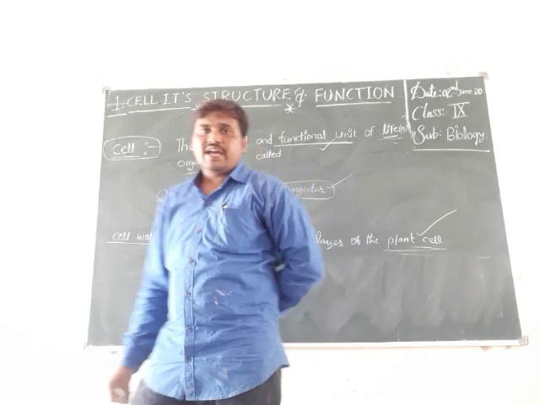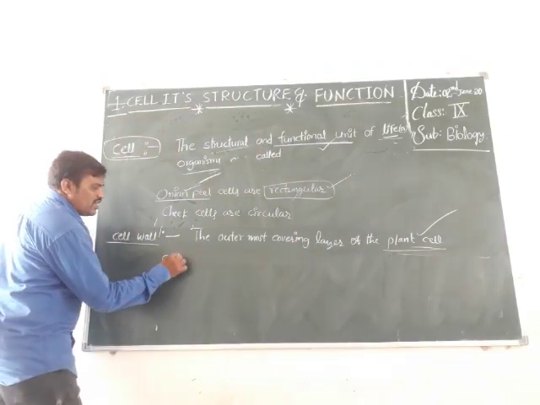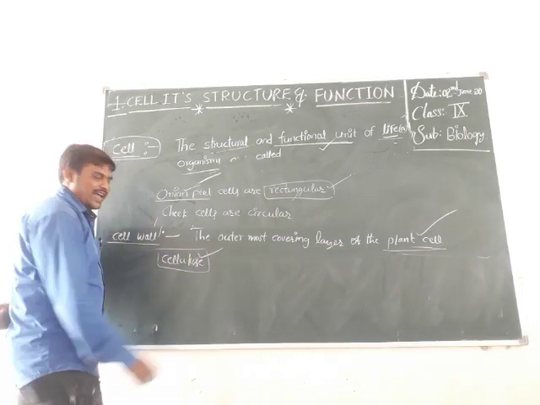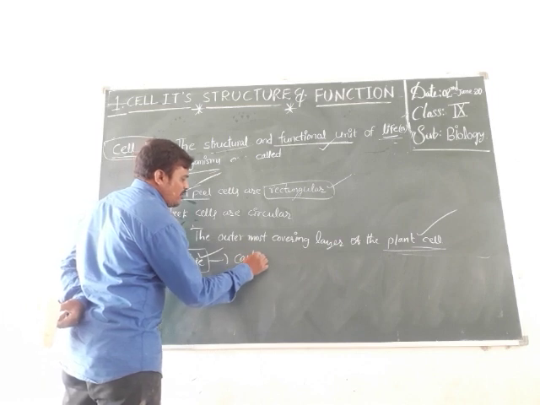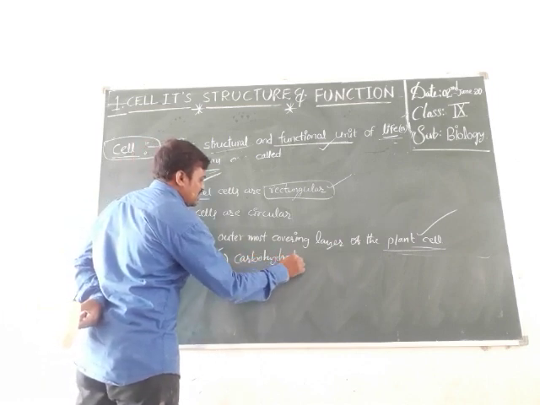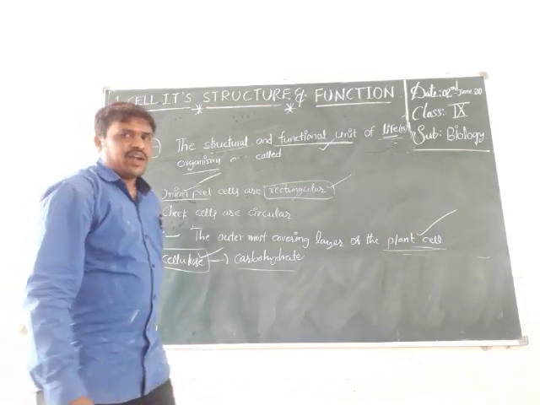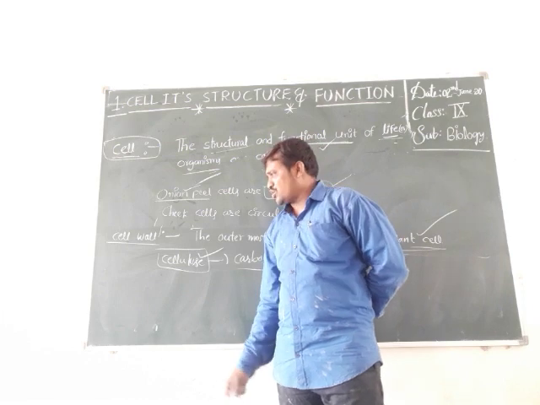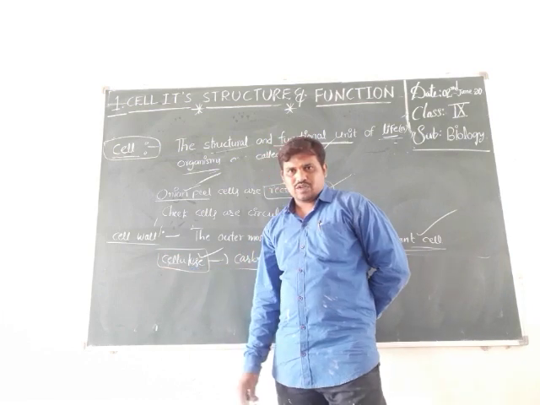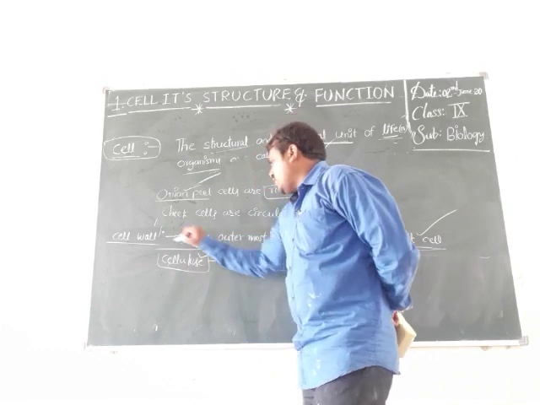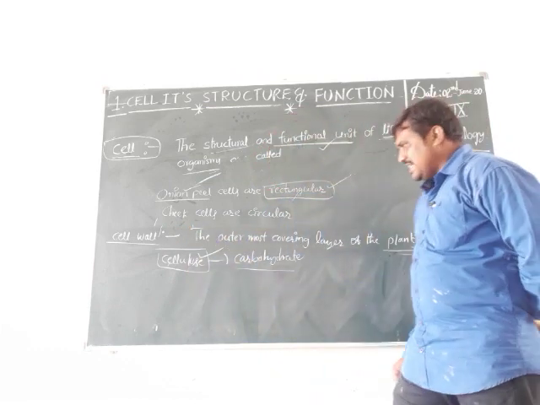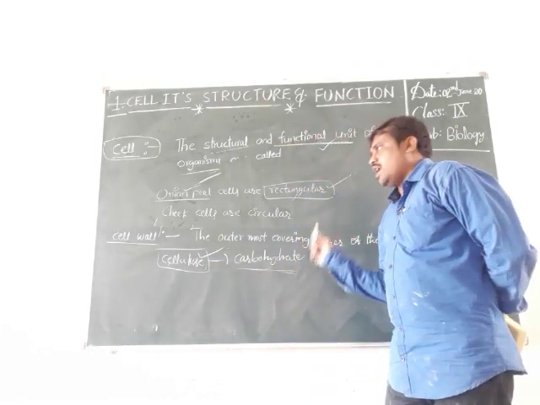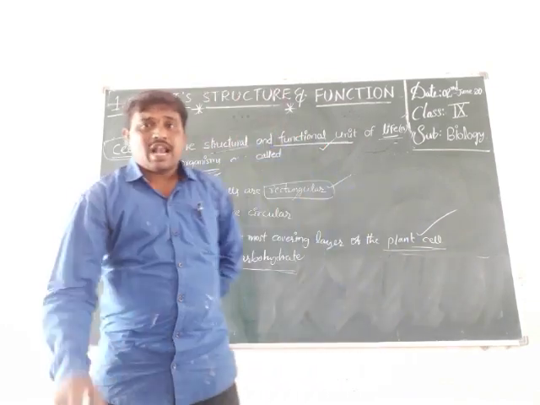It is made up of cellulose, which is like a carbohydrate. Cellulose is formed by combining 100 glucose molecules to form one cellulose. So the cell wall is the outermost covering layer of the plant cell, made up of cellulose, which is like a carbohydrate. So what is the meaning of cell membrane?